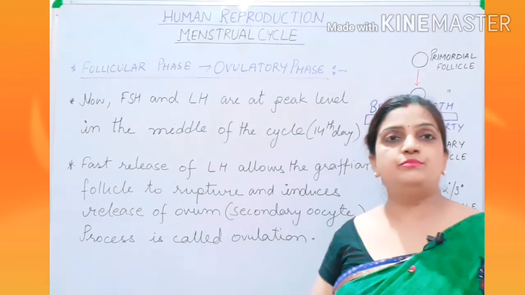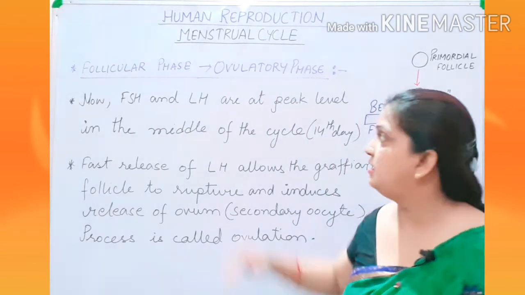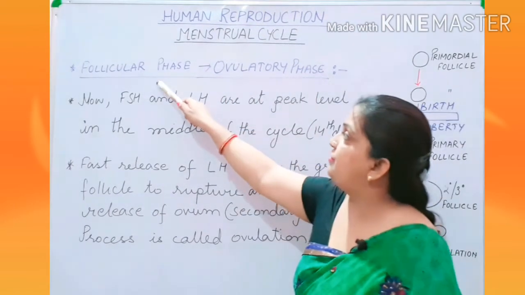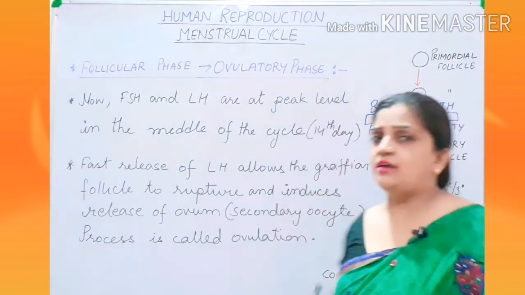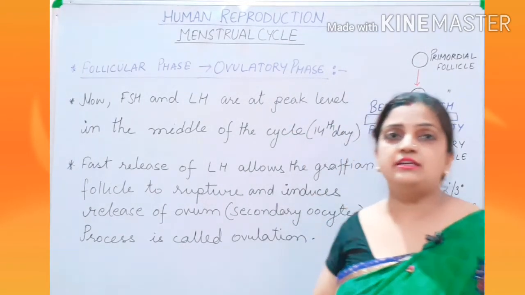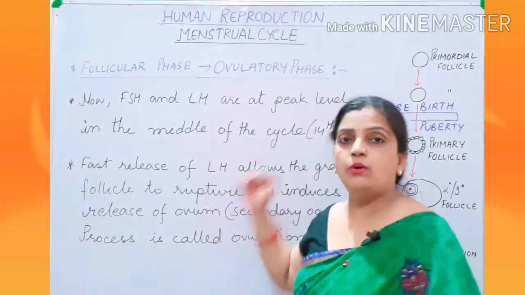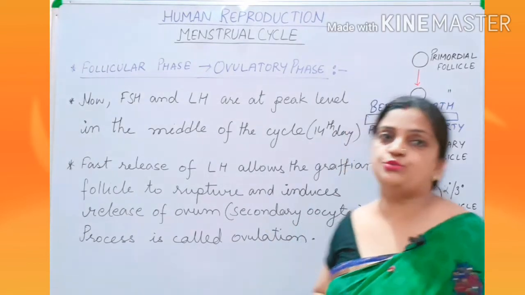I am moving to the next phase of the follicular phase, which is your ovulatory phase. You can see that the follicular phase is only moving into the ovulatory phase. You might be thinking it is a little complicated, but a little later you will understand the whole process easily when the graph is explained to you.